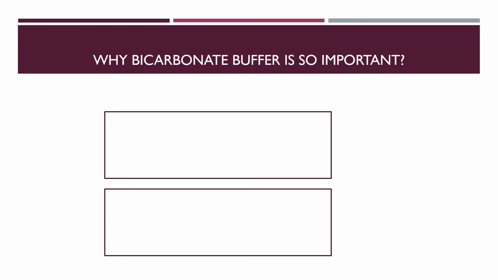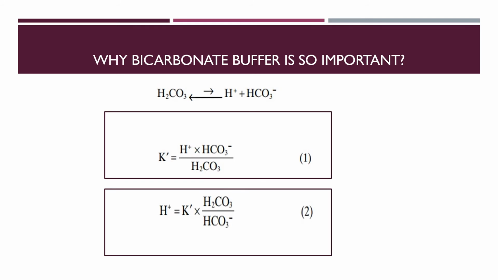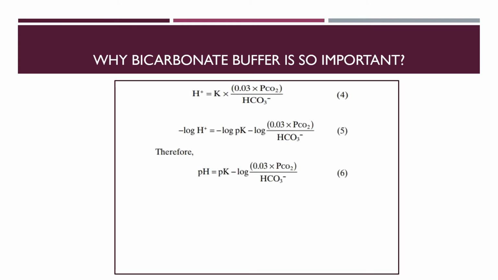Why is the bicarbonate buffer so important? So this is the bicarbonate buffering system. We can derive the pK value from it if we take the negative logarithm. One point is important here, this HCO3 minus. Ideally, H plus is equal to K into H2CO3 divided by HCO3 minus. This should be the actual equation.